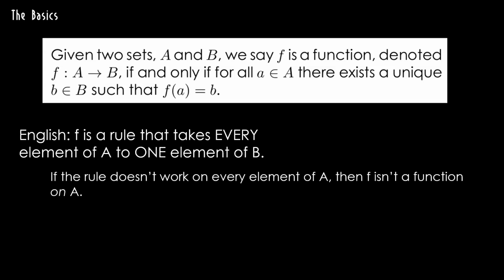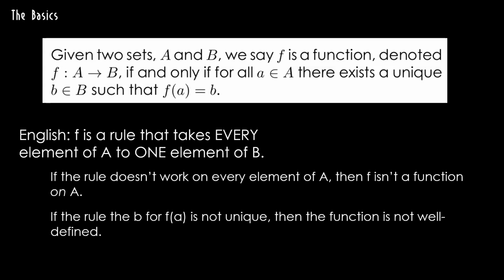If the rule doesn't work on every element of A, then it shouldn't be in the domain. It shouldn't be part of the from part. It isn't a function on A, so you toss that element out and come up with a smaller domain. If you have more than one b for the f of a, then it doesn't make sense because then the function is not well defined. Well, is f of a this or that? We don't know. Not well defined.